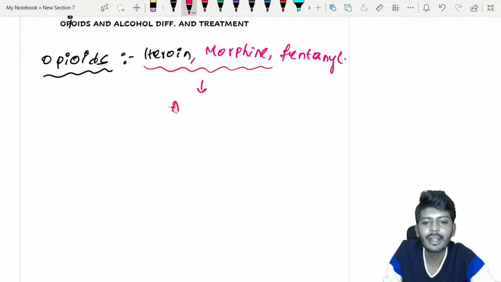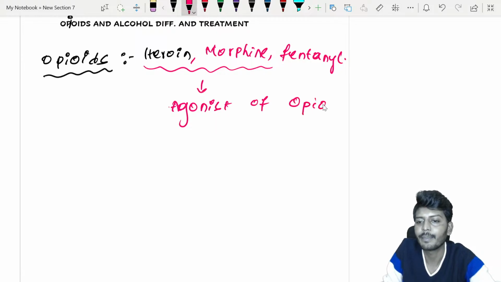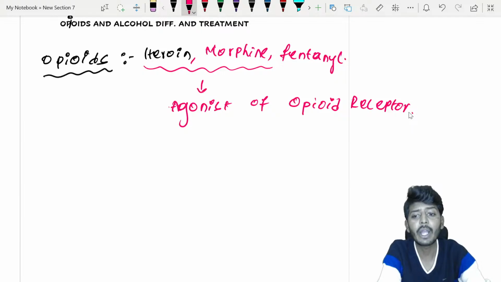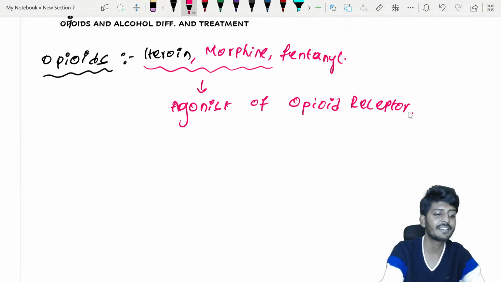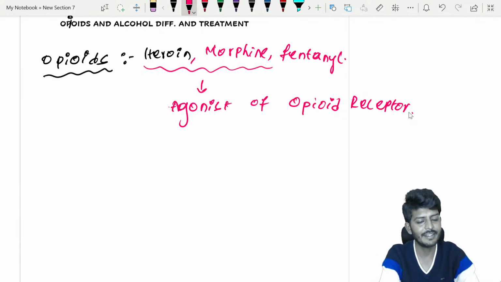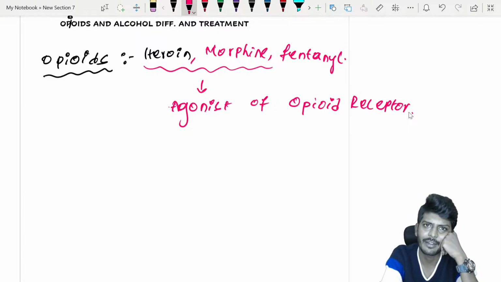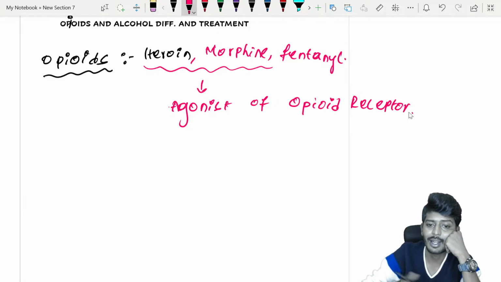They stimulate the opioid receptor. They are agonists of the opioid receptor. If they are agonists of the opioid receptor, my dear students, now I want you to look and understand.